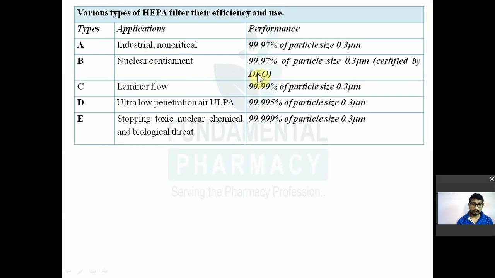Okay, so nuclear energy particularly. Nuclear contaminant 99.97.